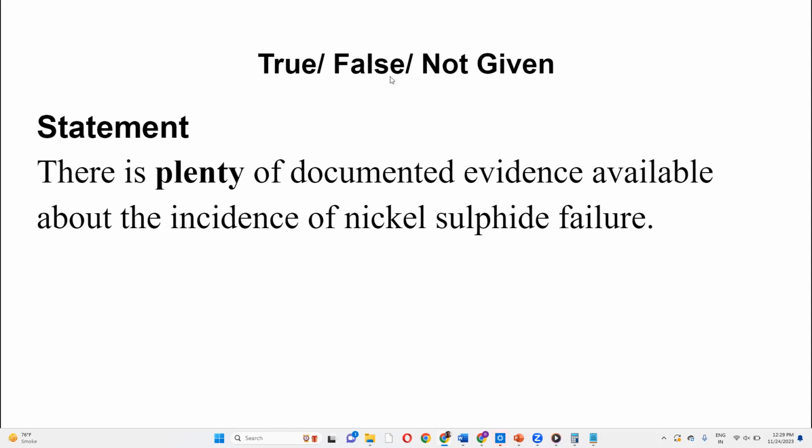It is: there is plenty of documented evidence available about the incidence of nickel sulfide failure. So we see, here which word is quantifying the statement? That is plenty. And now they're saying there is a lot of documented evidence. Let's understand what it actually means.